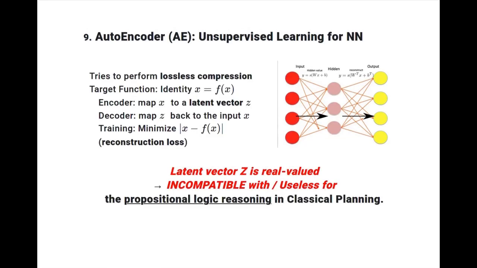AutoEncoder is an unsupervised training method for the neural network. It tries to perform lossless compression by targeting an identity function. It consists of two parts, the encoder and a decoder, where the former maps the input to a smaller latent vector and the latter maps the latent vector back to the input. The training is performed by minimizing the difference between the input and the output, which is called the reconstruction loss or error. This latent vector z is real valued, so useless for propositional logic reasoning.